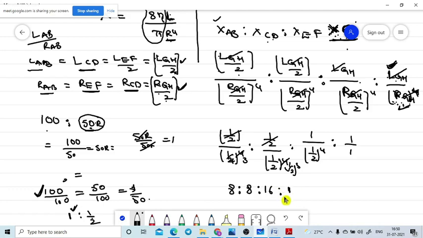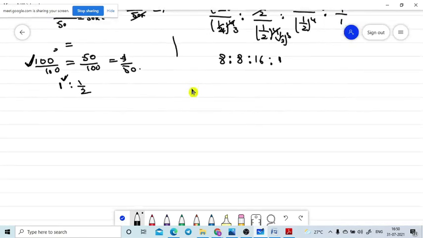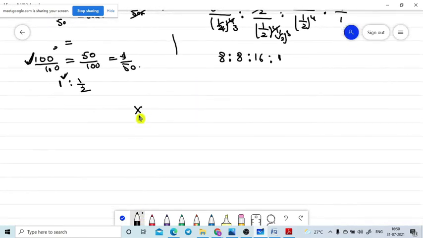So I am rewriting the formula. X of AB is to X of CD is to X of EF is to X of GH is equal to 8 is to 16 is to 1.